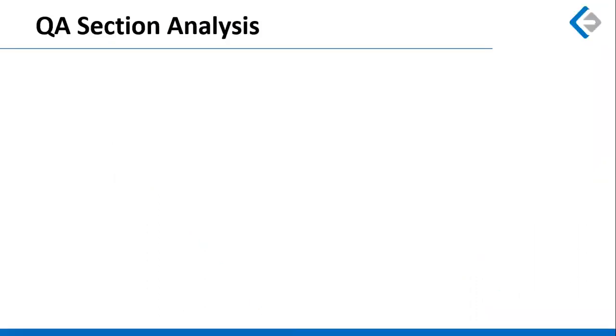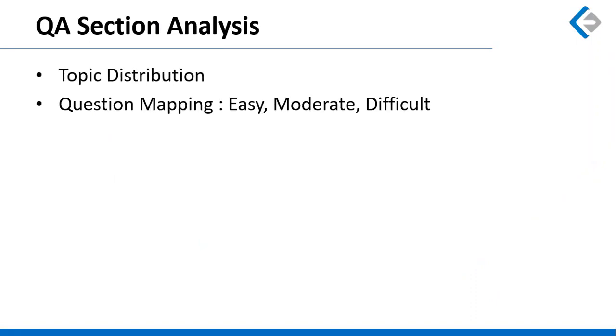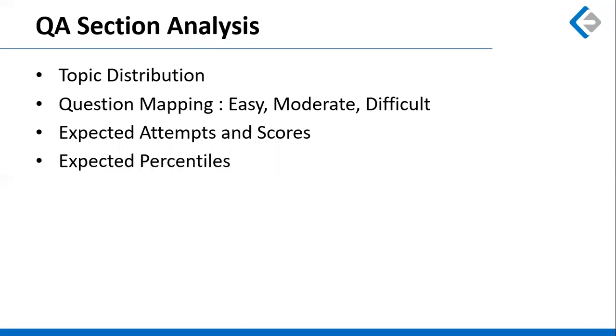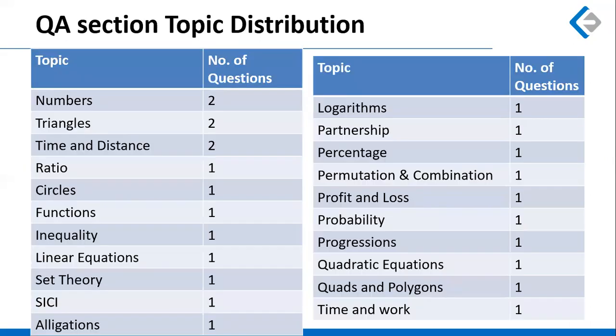So let's begin. We follow a typical format where we start with topic distribution, followed by question mapping in terms of easy, moderate, and difficult questions, followed by expected attempts and scores, and finally we discuss expected percentiles. So let's begin. This is how the quant section of EOM 7 looks like.